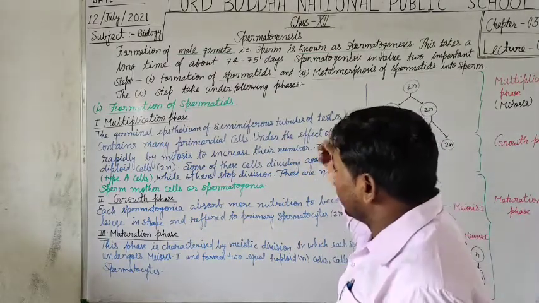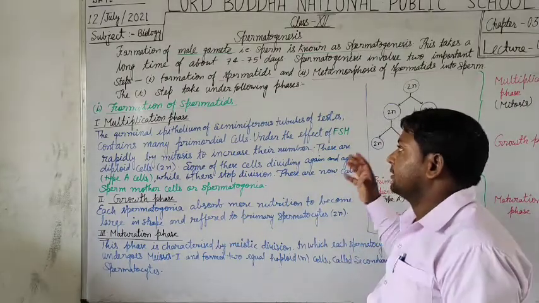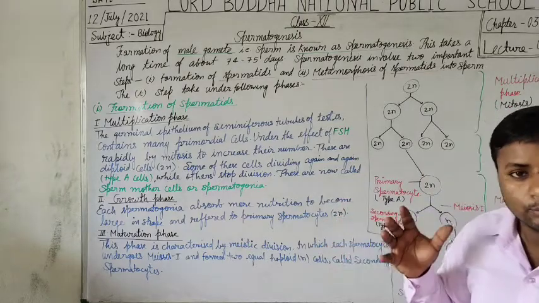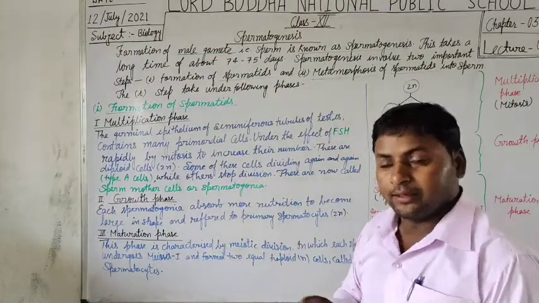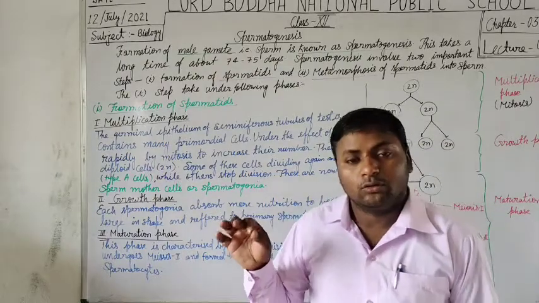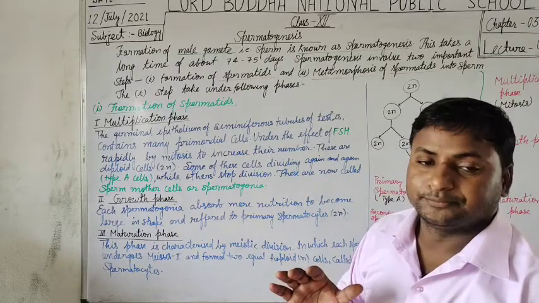These two steps involve many processes and phases which we will study in this video lecture in great detail.